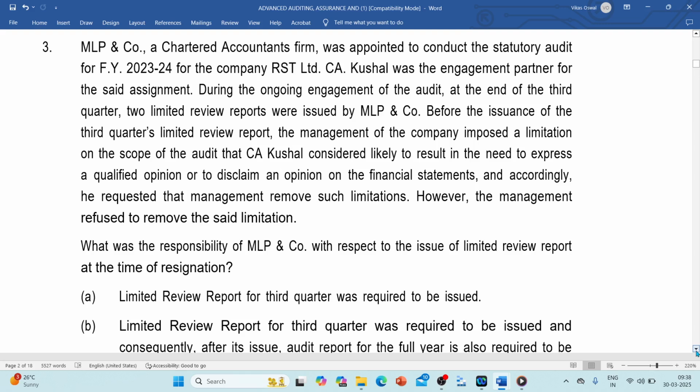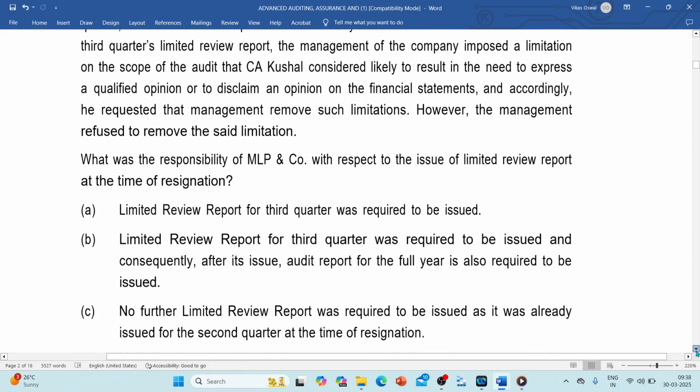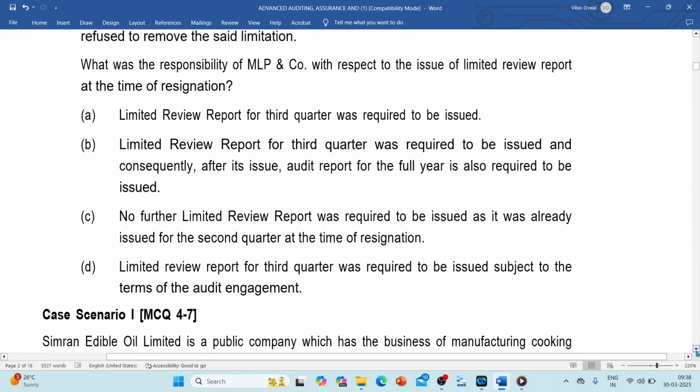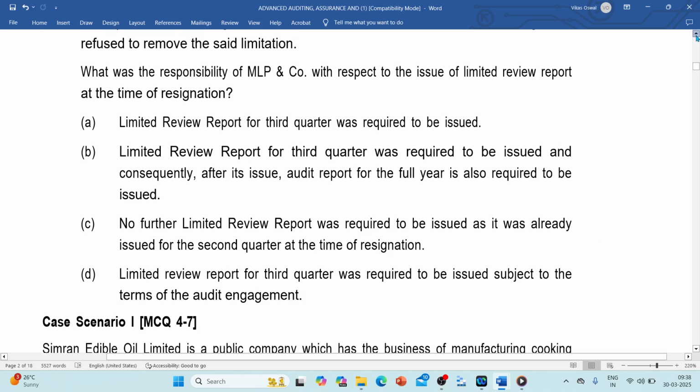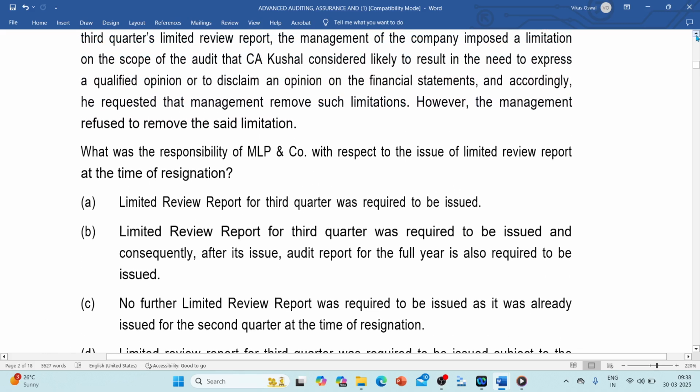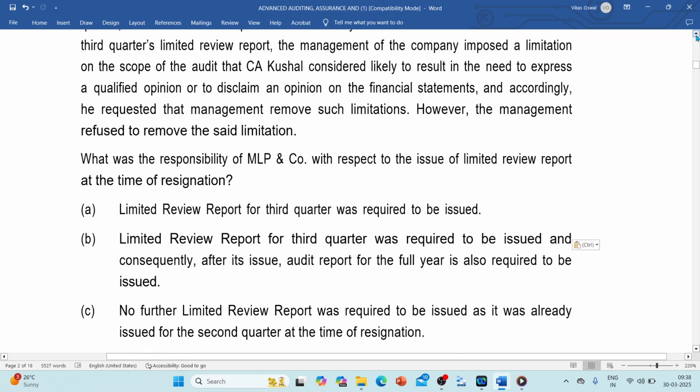That's the thing here. What was the responsibility of MLP and Company with respect to the issue of the limited review report at the time of the resignation? A limited review report for the third quarter was required to be issued. So what has happened here? They have imposed a limitation. What they are highlighting is whether he is required to give a report again.